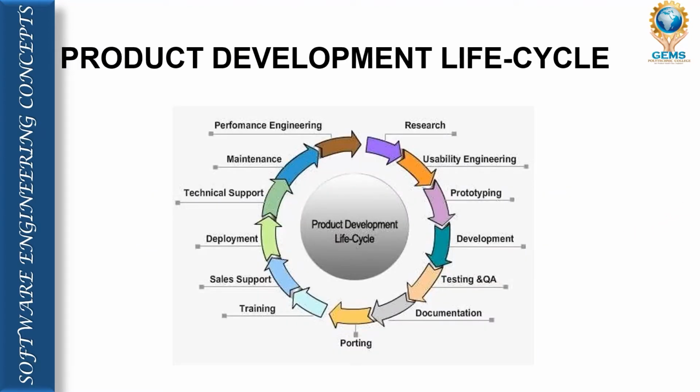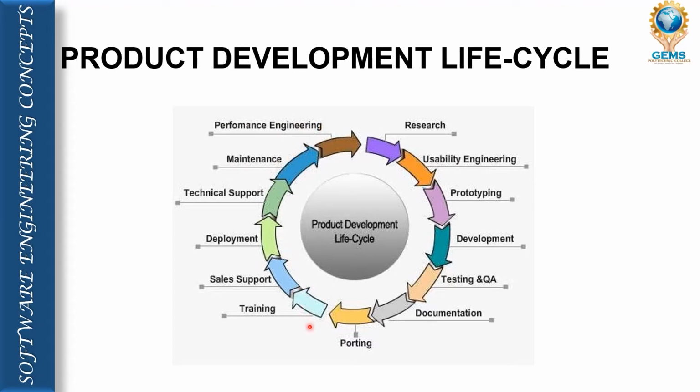Now, the product development life cycle. This is the complete life cycle, and based on this life cycle only, a software product can be developed. So the first part is testing, then sales support, deployment, technical support, maintenance, performance engineering. This is one part.